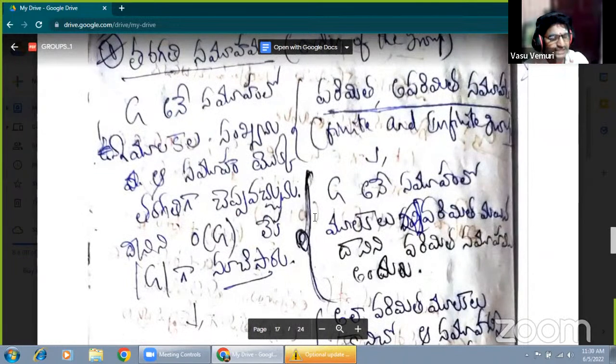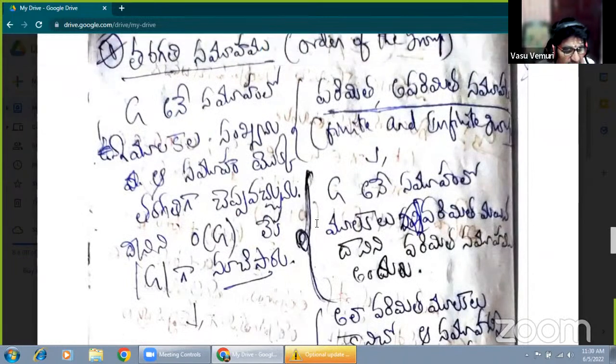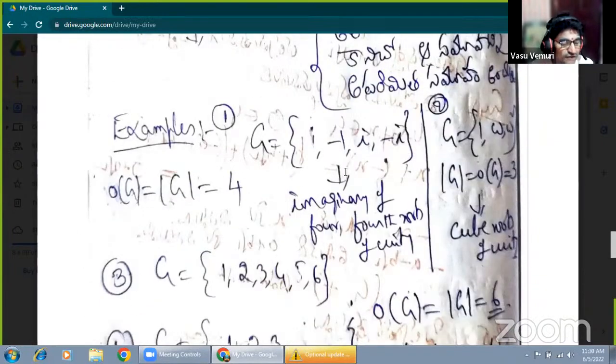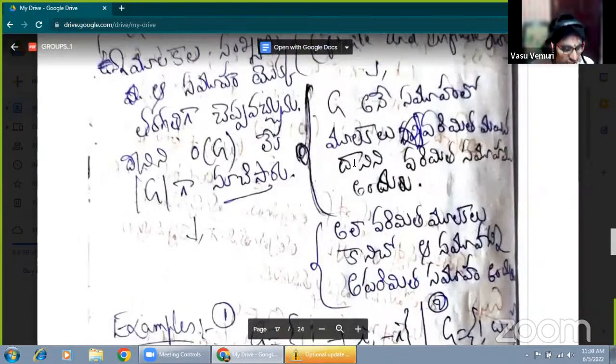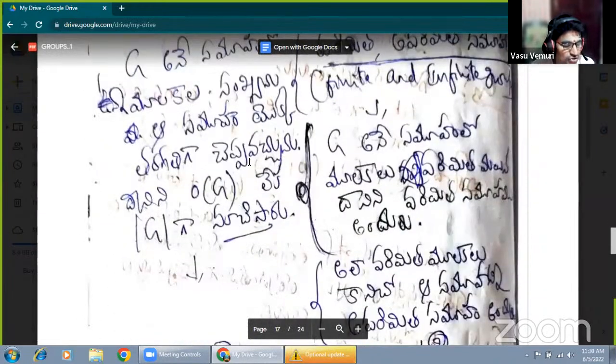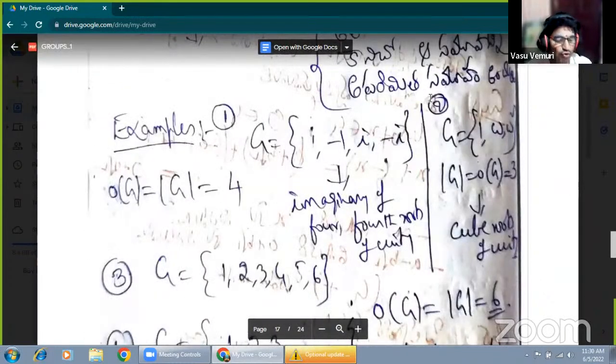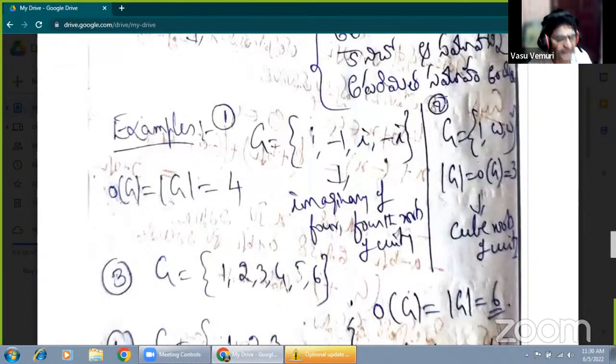Order of the group means, suppose G under multiplication is a group or G under addition is a group, whatever it is. With respect to the composition, the number of elements in the group is called the order of the group. That is denoted by O(G) or mod G. If the number of elements is finite, that is called a finite group. Otherwise, it is an infinite group.